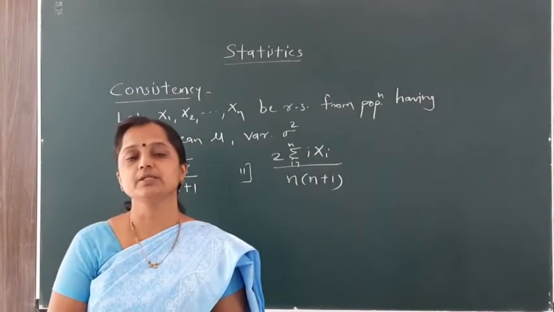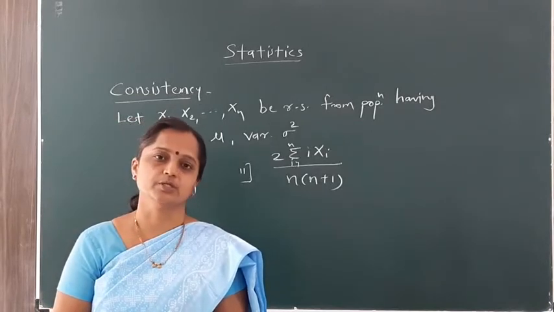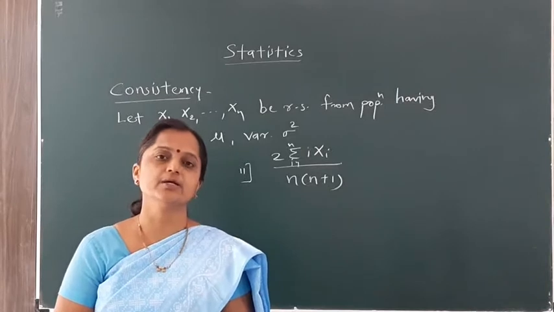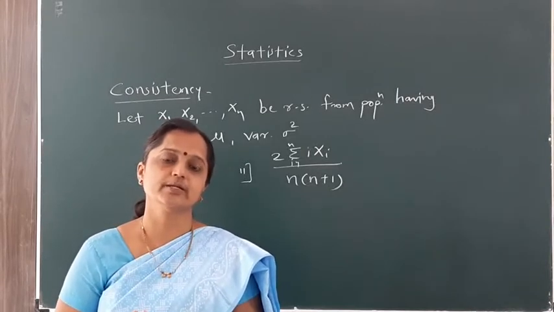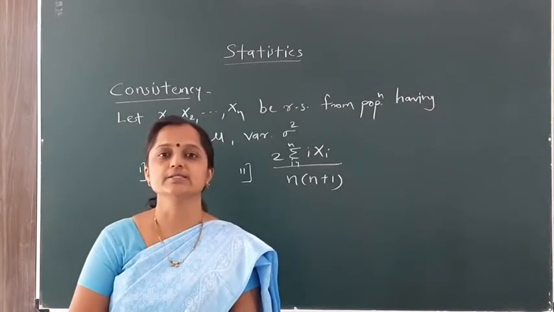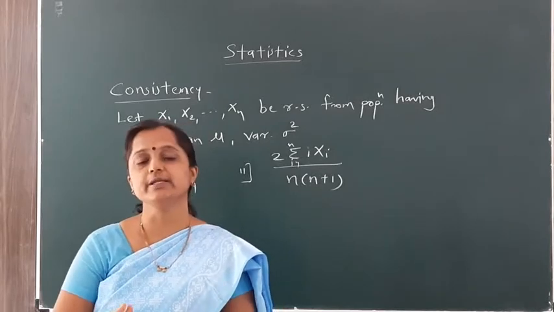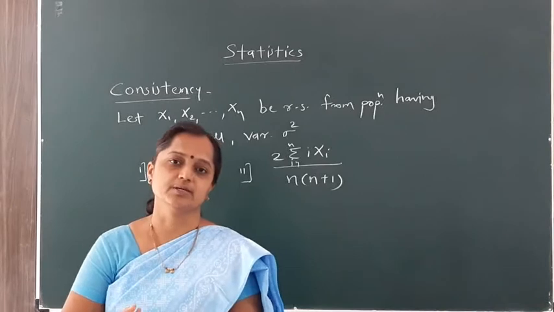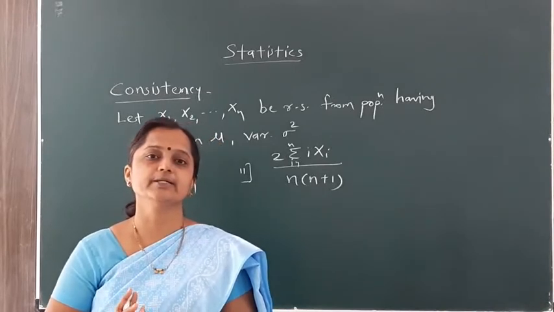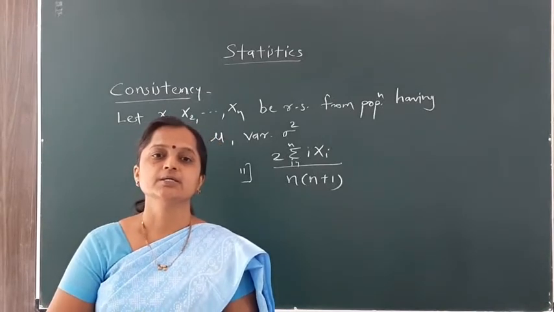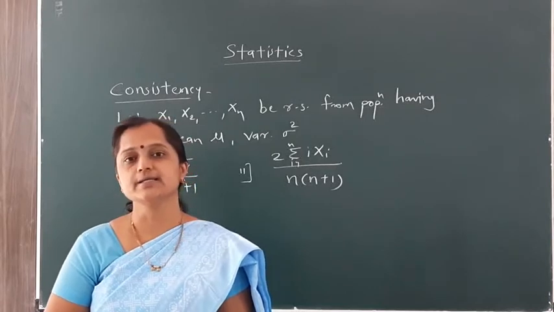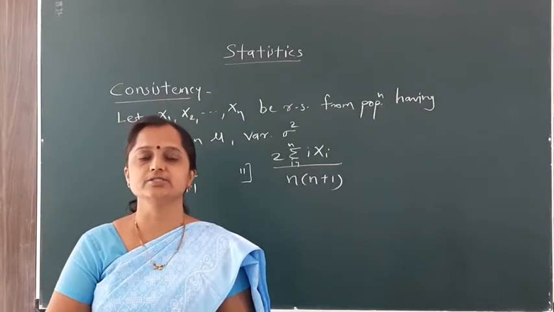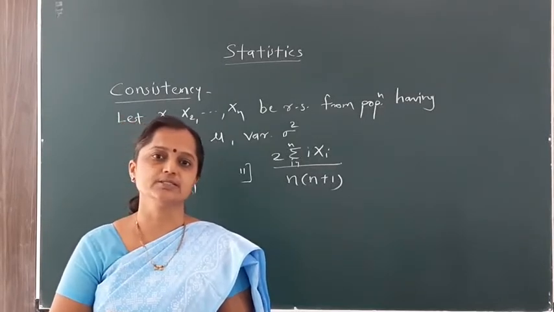Also sample mean is a consistent estimator for the population mean. Second one, sample variance is not an unbiased estimator for population variance sigma square, but sample variance is a consistent estimator for population variance sigma square. Then the third example we have completed, sample mean square, is an unbiased and also consistent estimator for population variance sigma square.